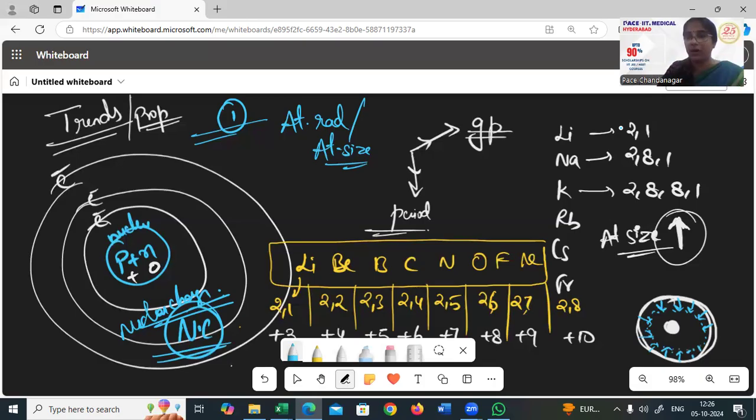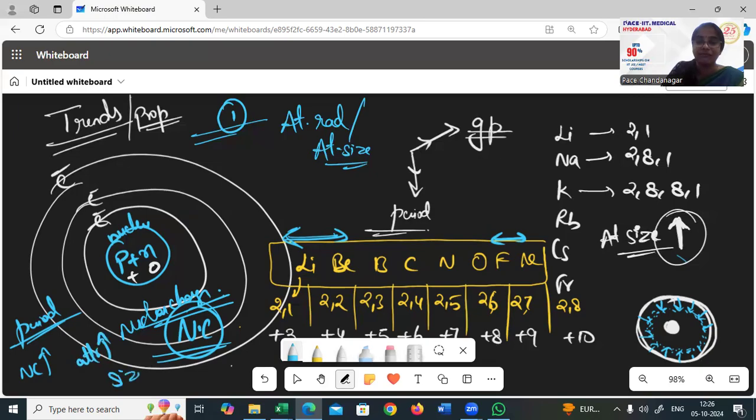Initially, it was that white aura. Now it is this blue aura. Now the size has decreased. So left side elements are larger in size and right side elements are smaller in size. As you notice, nuclear charge increases, attraction increases. So in a period, nuclear charge is increasing, attraction increases, therefore size decreases. So this is one property we can talk about here.